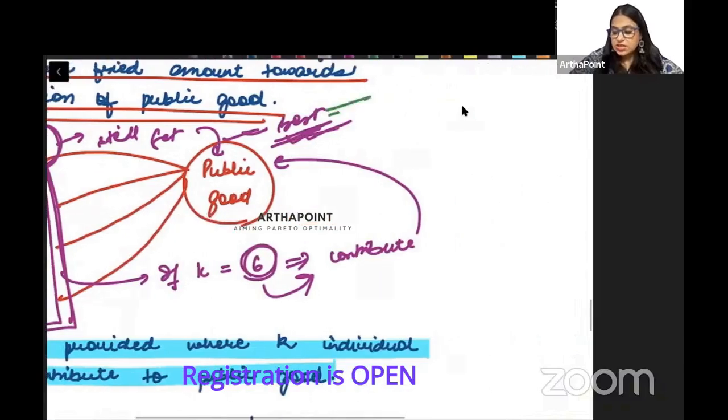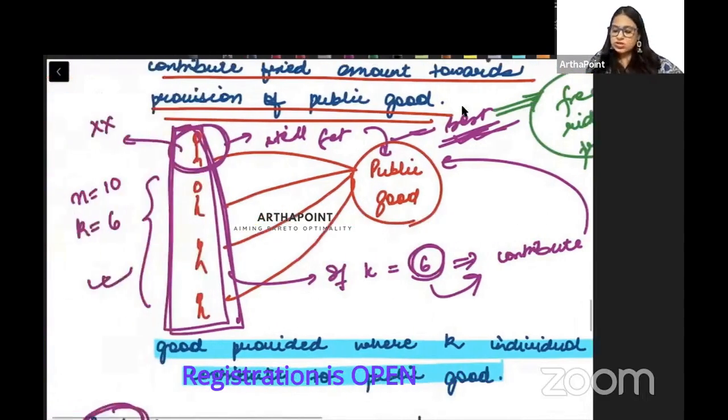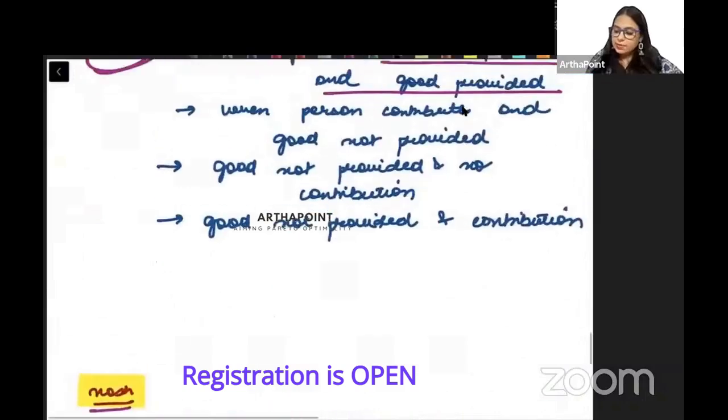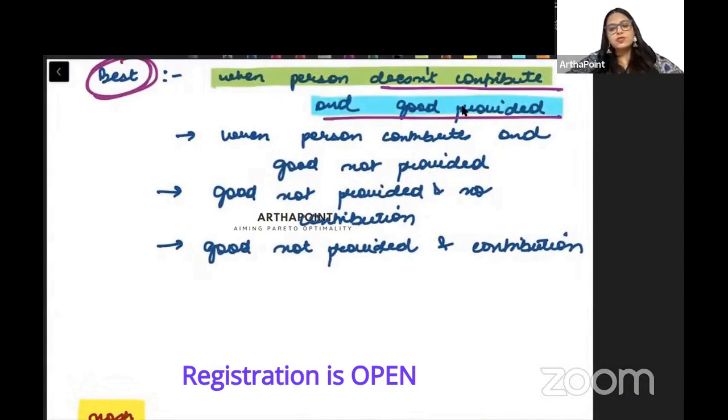We have studied this. We call it the free rider problem. Right? This is exactly what we are saying: the best outcome for any individual is when the person doesn't contribute and the good is provided. He got the good and didn't contribute either.